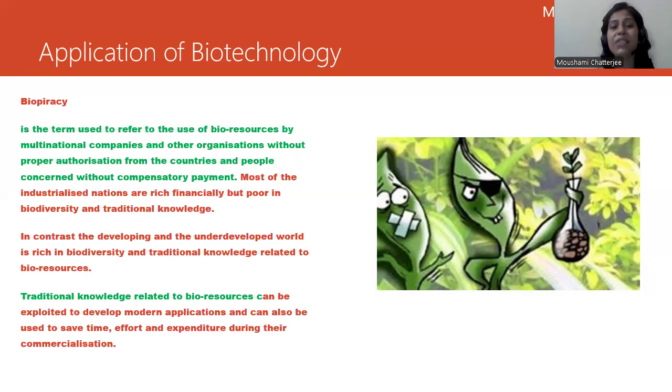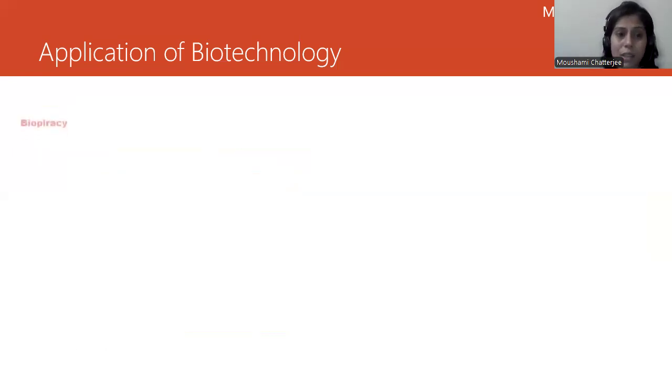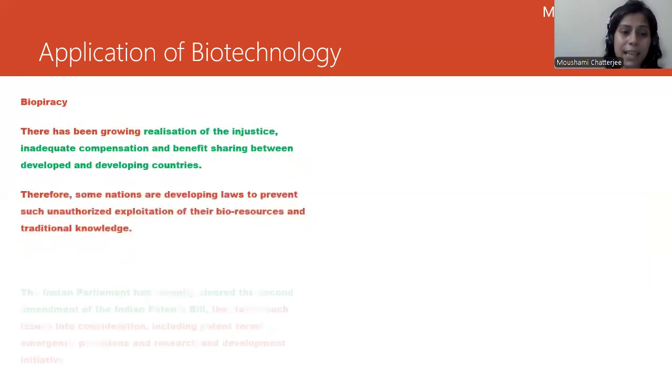Most of the industrialized nations are rich financially, but they are poor in biodiversity and traditional knowledge. But India, as a country, is definitely blessed to have good biodiversity, and our traditional knowledge is good anyway. So for this, they have to give us the credit. Traditional knowledge related to bioresources can be exploited to develop modern applications. Many products have been developed from these, but what about the credit? They are getting a lot of benefits but not providing any credit. So for that, biopiracy was developed and they have to give the credit. That was the problem. So biopiracy is the last part.